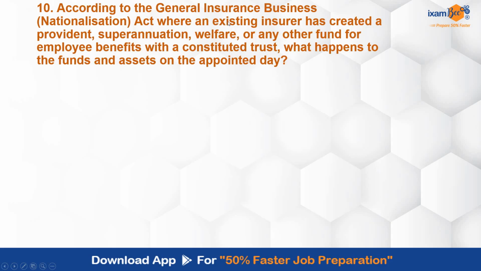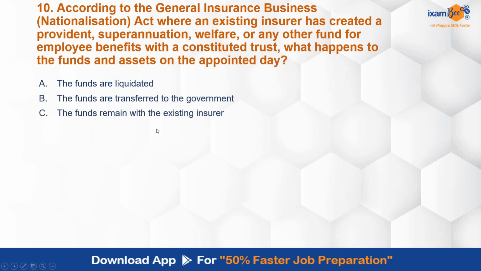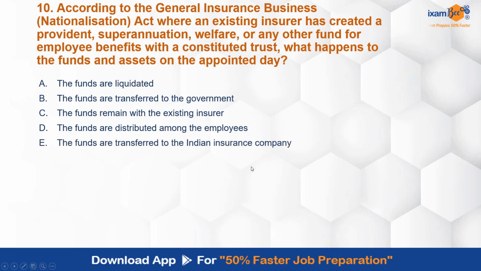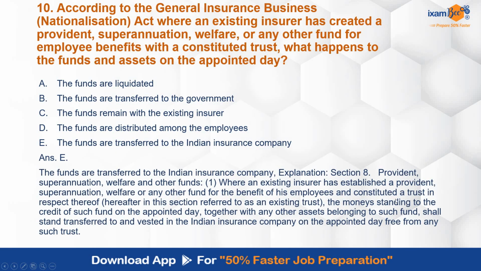According to this Act, where an existing insurer has created a provident, superannuation, welfare, or any other fund for employee benefits with a constituted trust, what happens to the funds and assets on the appointed day? Funds are liquidated, funds are transferred to the government, funds remain with the existing insurer, funds are distributed among the employees, funds are transferred to the Indian insurance company. Correct answer is E, that they are transferred to the Indian insurance company. Section 8, Provident, Superannuation, Welfare and Other Funds, deals with this specifically.